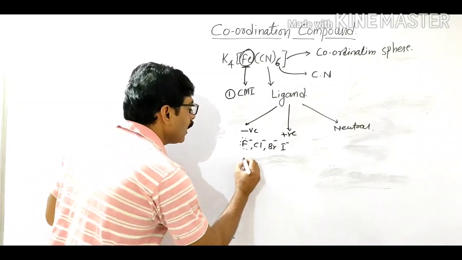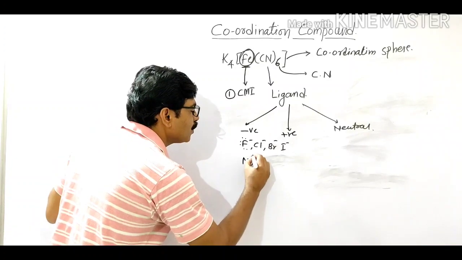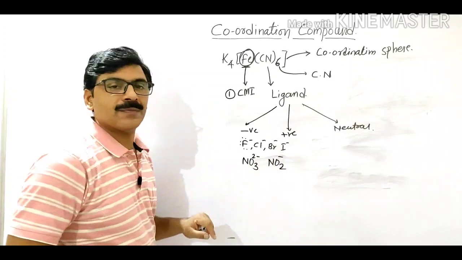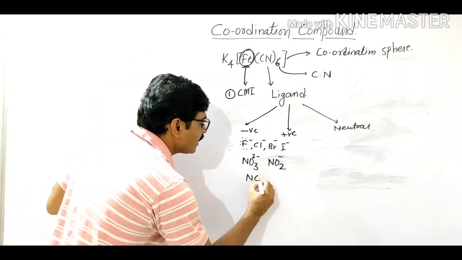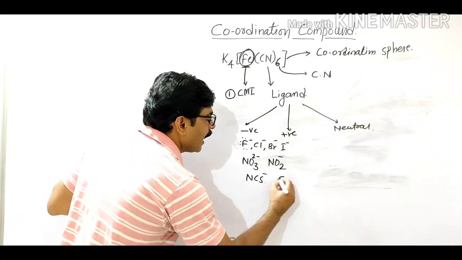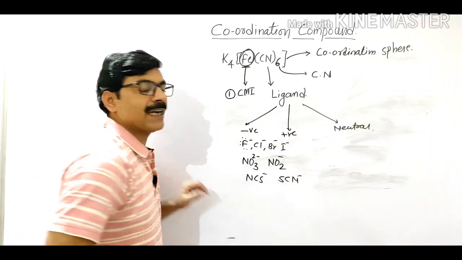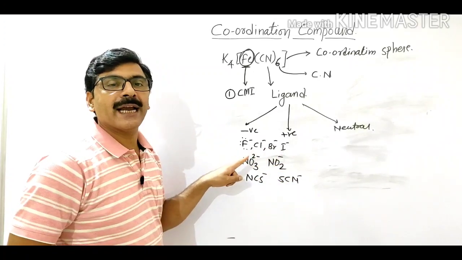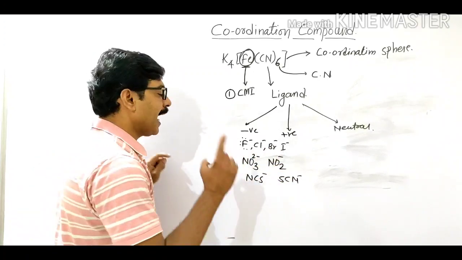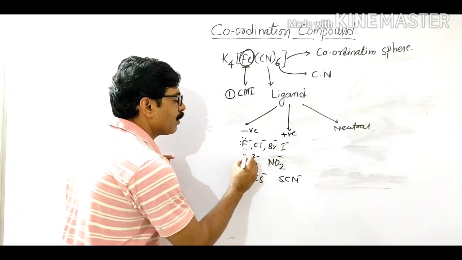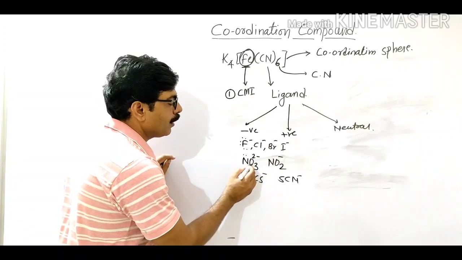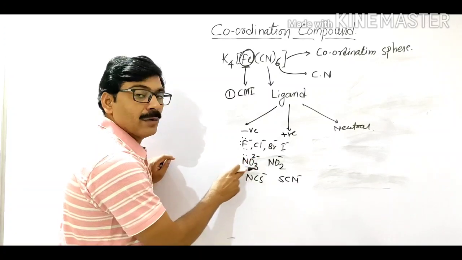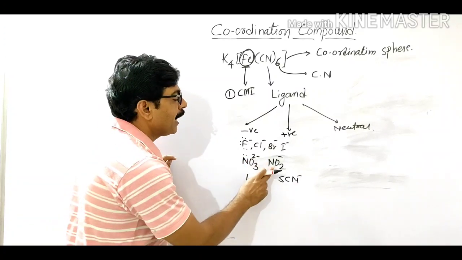Then also NO3-, NO2-, NCS-, SCN-, all these are negative ligands and all contain at least one lone pair of electrons. Here nitrogen contains one lone pair of electrons, oxygen contains two lone pairs, so NO3- is also a negative ligand.